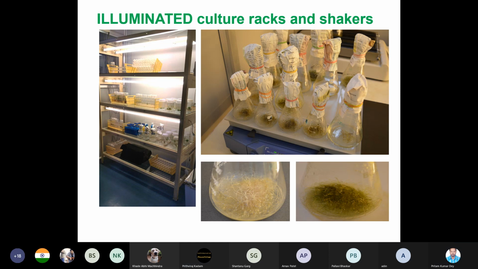Yes, actually there are many examples. A good example is tobacco, then brassica also. There are many examples, particularly with the crop plants also.